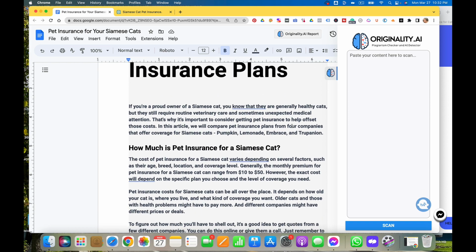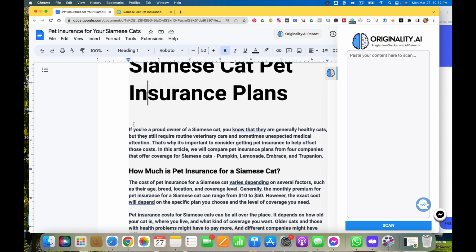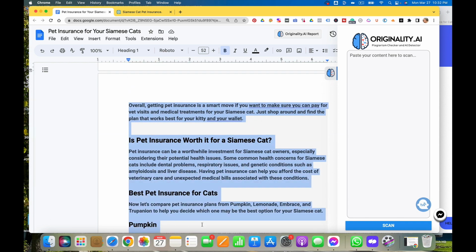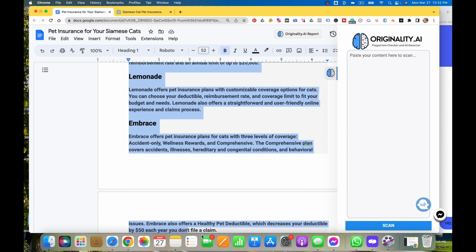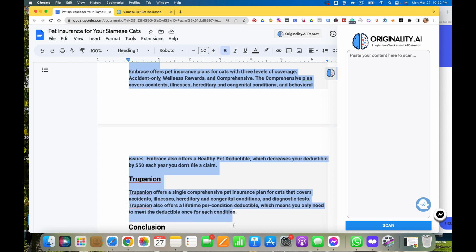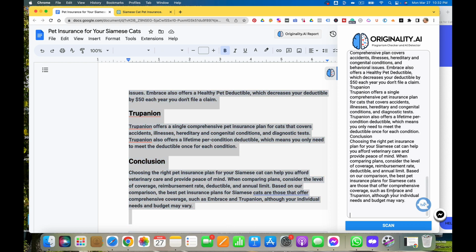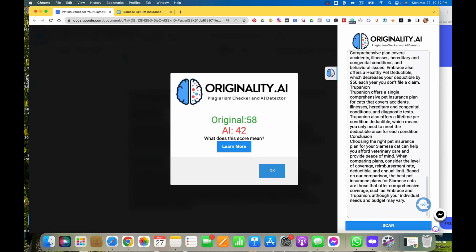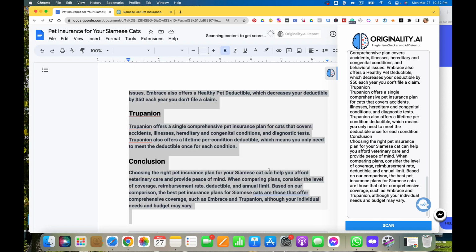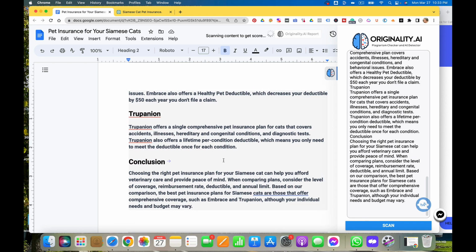I have so many credits on here. So let's just see what the score is before we go ahead and put that in there, even though we're not going to have the conclusion. I'll just paste it all there, and then we'll scan it. Oh, look at that, original 58, AI 42, not too bad. So after I add our own stuff to it, the score will go up to 80 to 90. So this will be really good.